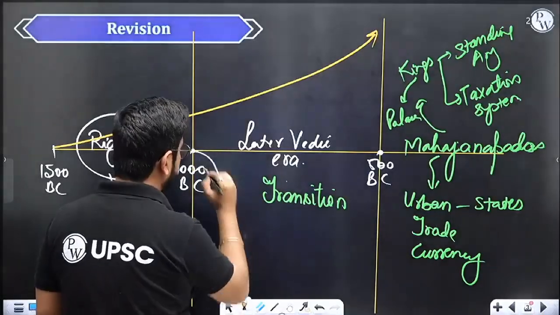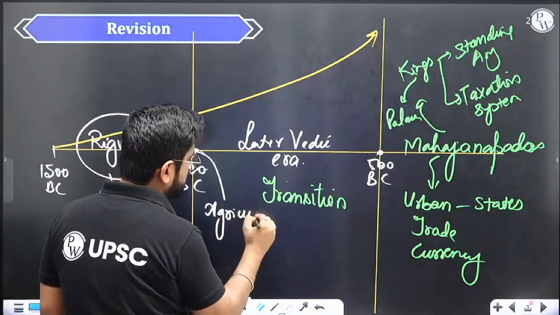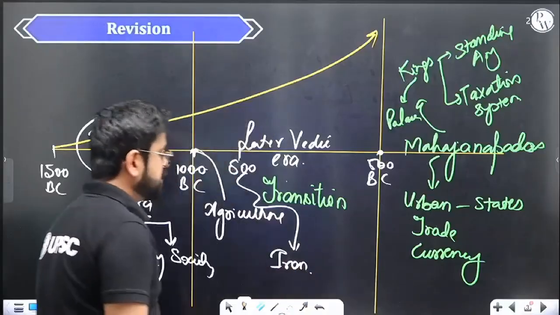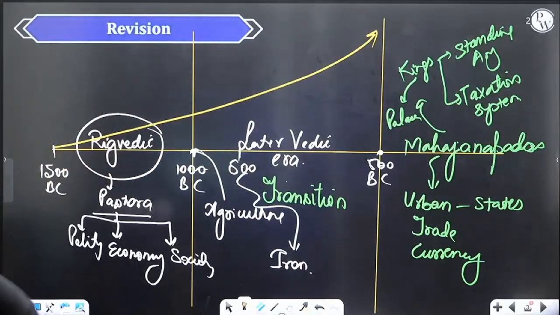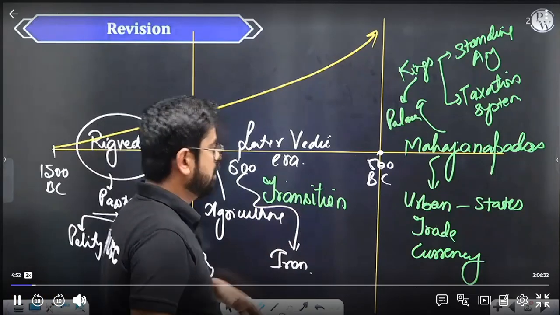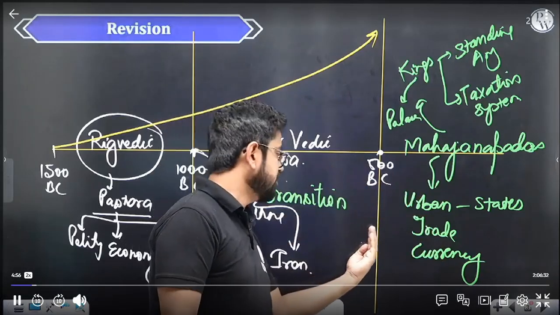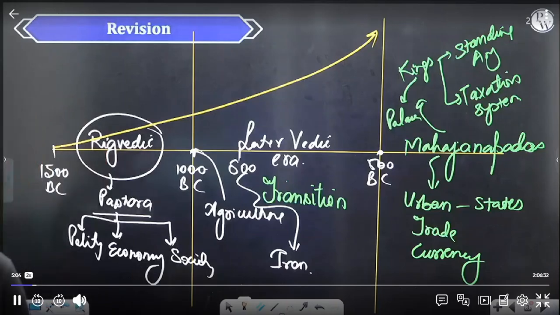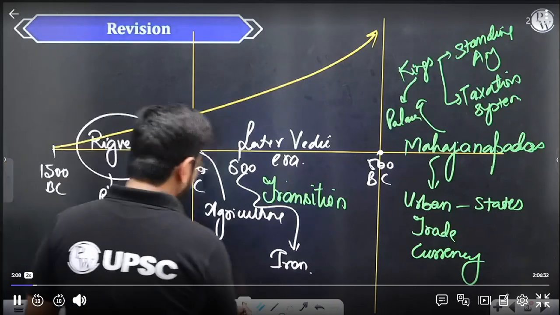The only addition we had over here is that somewhere here we started agriculture, which changed our life. And around 800 BC, we started using iron. I hope we all are aligned to this point. In the later Vedic era we had rural settlements. Yes, it was all rural till this point. That is the reason it is a transition. Here we have urban. The urban characteristics will start somewhere here, close to 500. Okay, great.